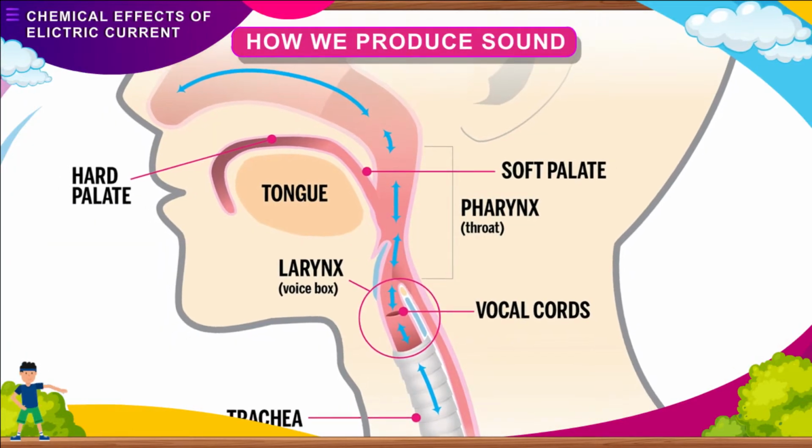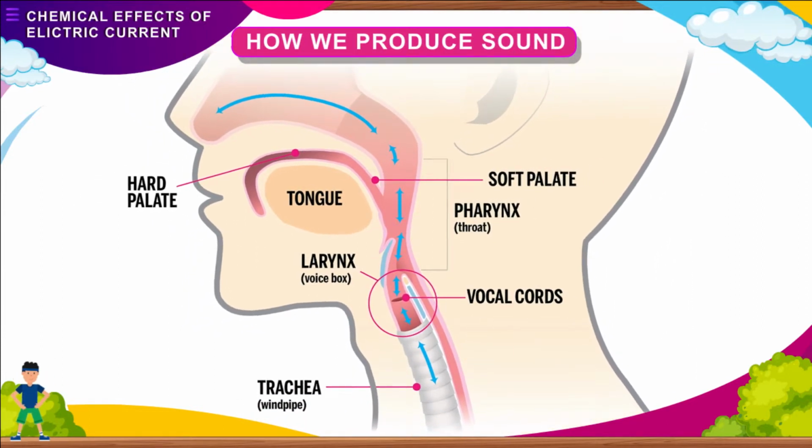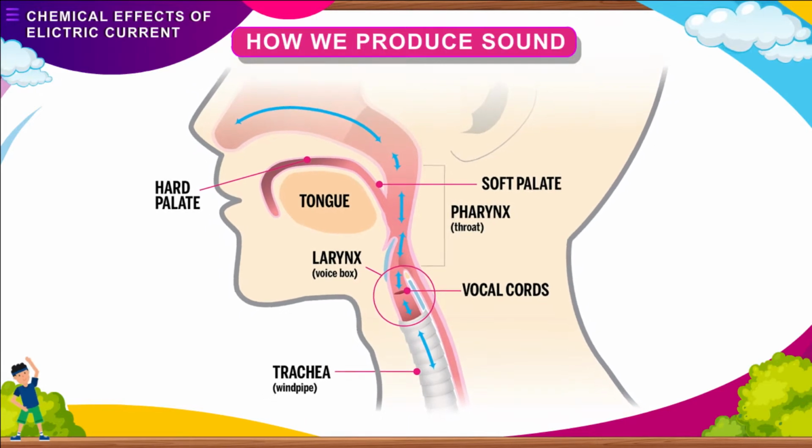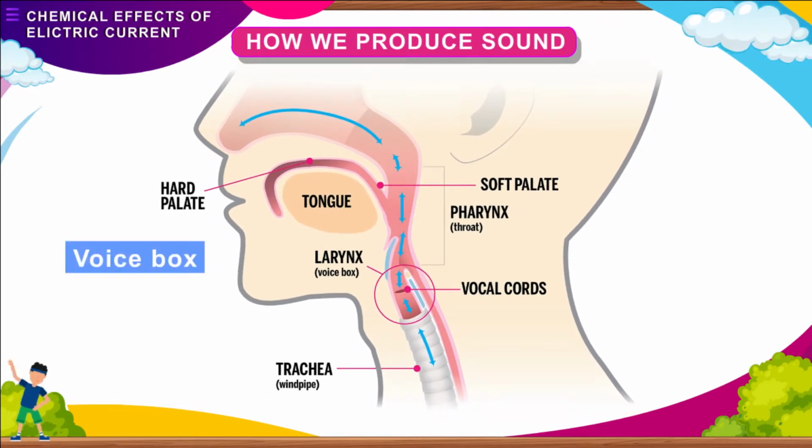How we produce sound. The organ in human beings that is involved in the production of sound is the larynx, commonly known as the voice box. The voice box is situated in the neck at the upper end of the windpipe. The sound produced is controlled by vocal cords.